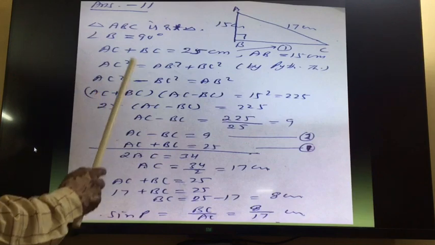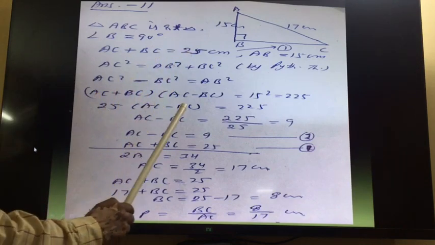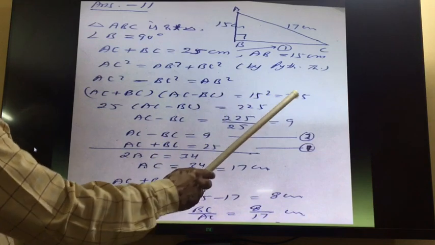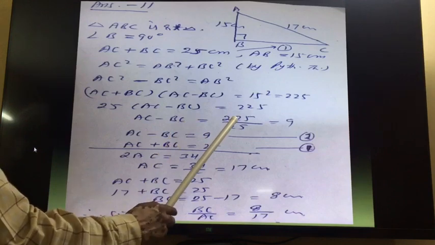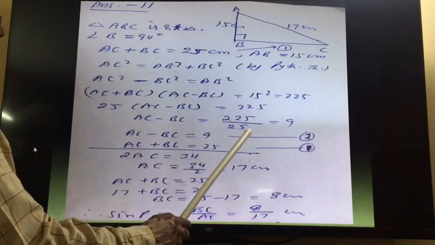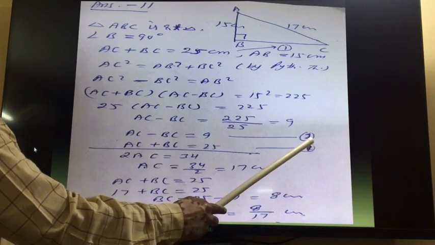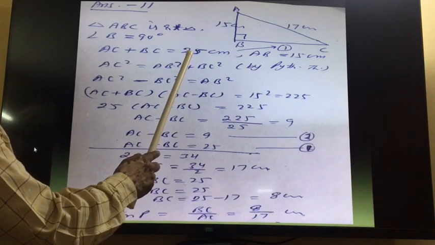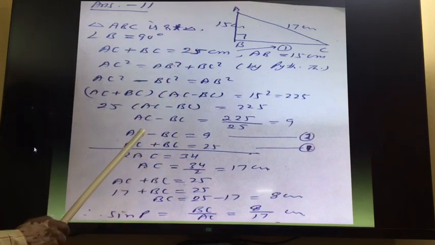Now AC plus BC is equal to 25, given. So we can write 25 into AC minus BC is equal to the square of 15, which is 225. So AC minus BC is equal to 225 upon 25; 25 will go into it 9 times. So we get AC minus BC is equal to 9. This is my equation number 2 and this was equation number 1, that AC plus BC is equal to 25. Now we will solve these two and we will get the values of AC and BC.